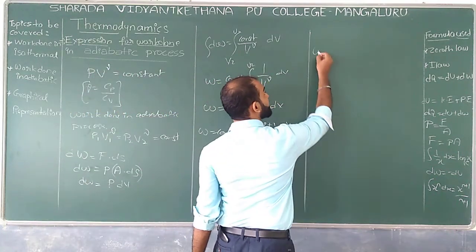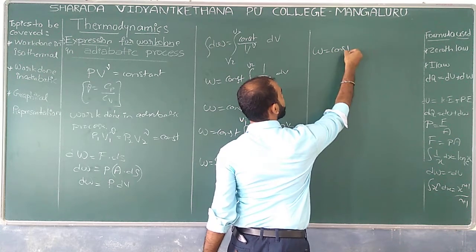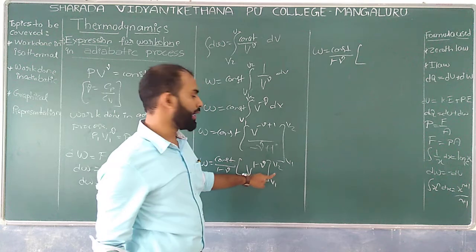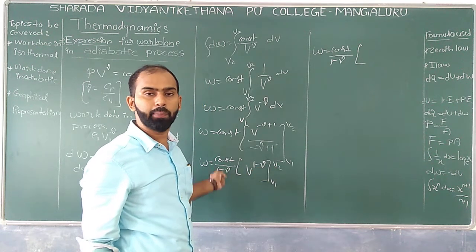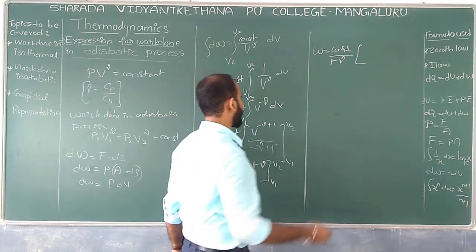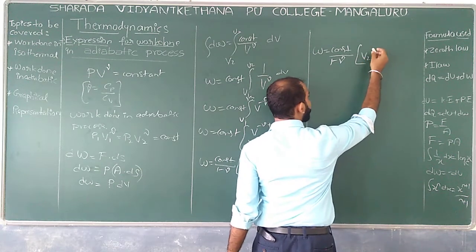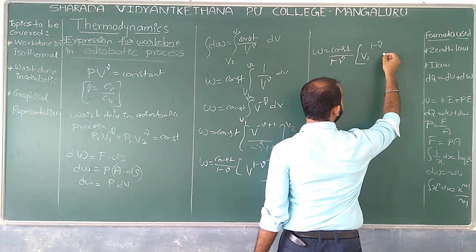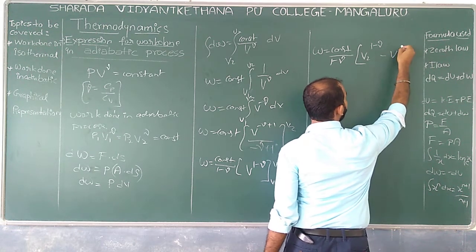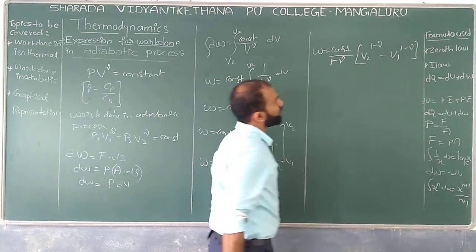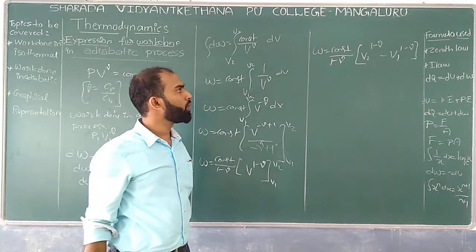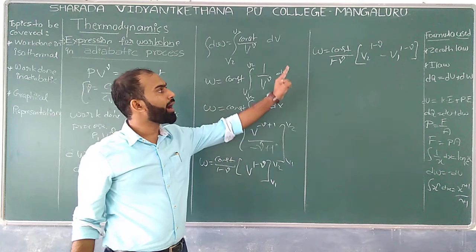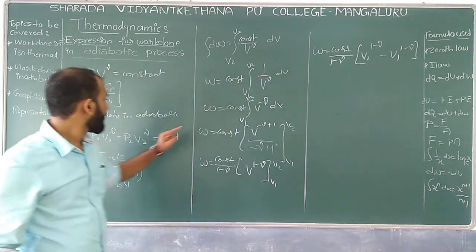That is the W which is equal to the constant divided by 1 minus gamma within the limit, that is the v2. Wherever v is there, replaced by v2. So what can I write? v2 into 1 minus gamma minus v1 1 minus gamma, and it looks somewhat like this. Yes or no? Yes. So now what I do here is that I take a constant.